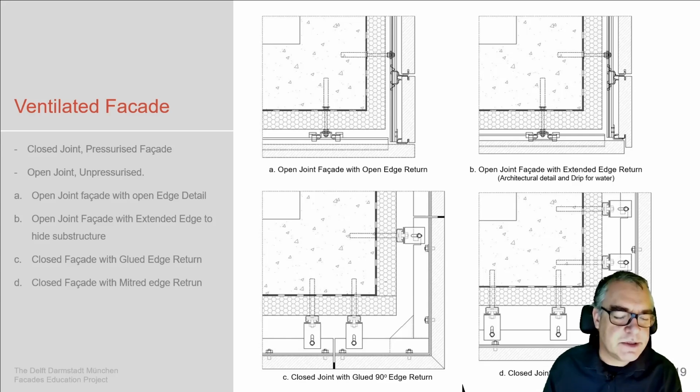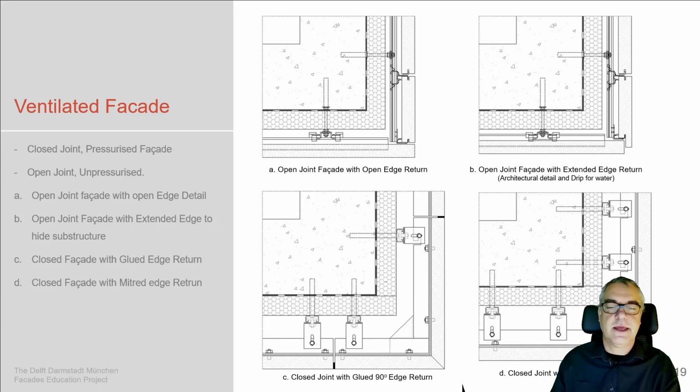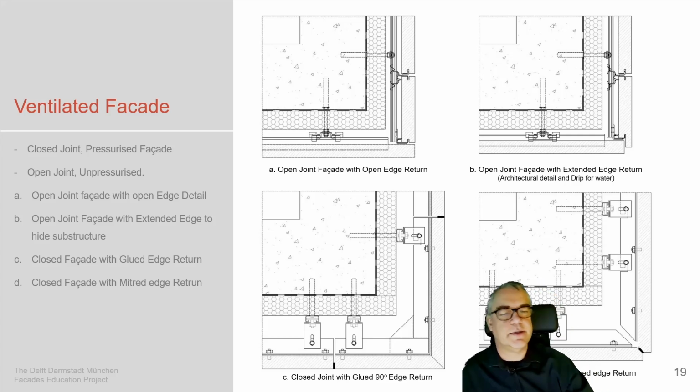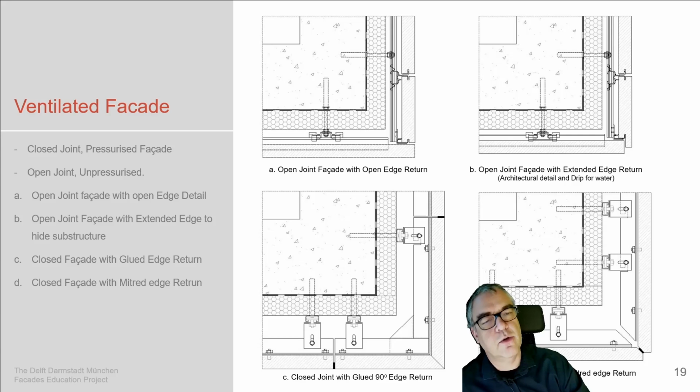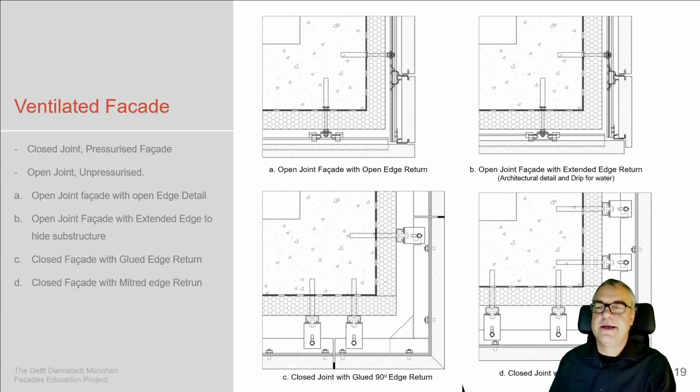As we said, it's a brittle material, so we will not be able to just glue the material and then keep it in position. There has to be some kind of structure at the back to keep the edge as a system. And then we go for this one, where we have this edge return with a glued or sealed situation in this bolt. Again, looking a bit similar to this detail solution as said.